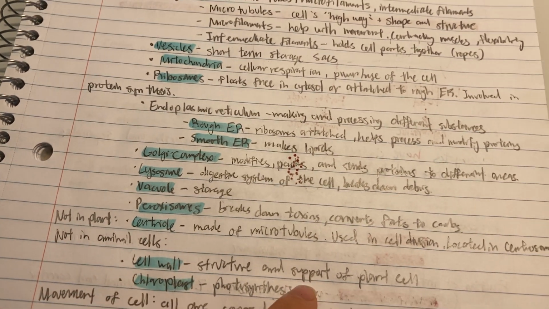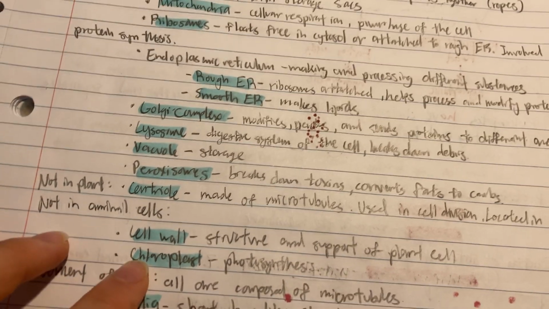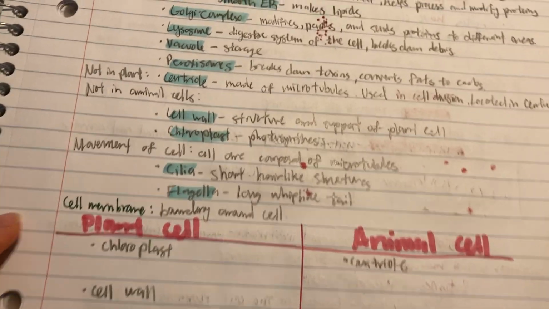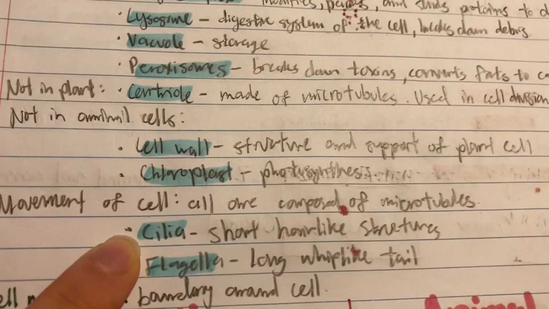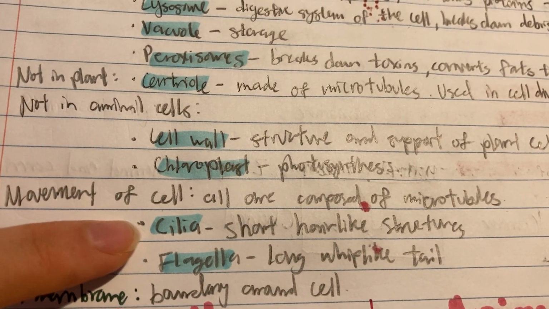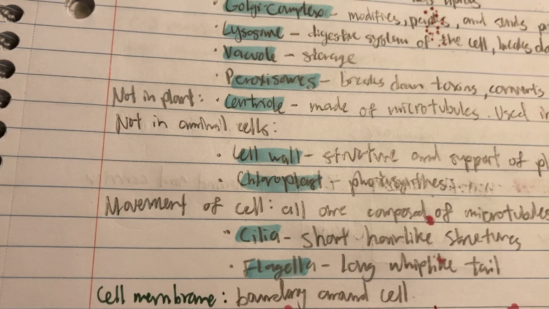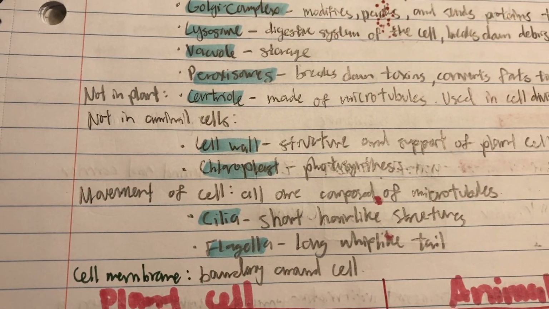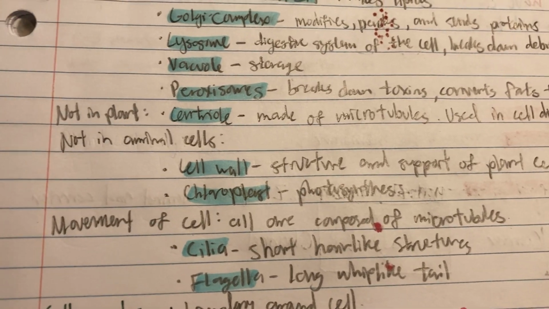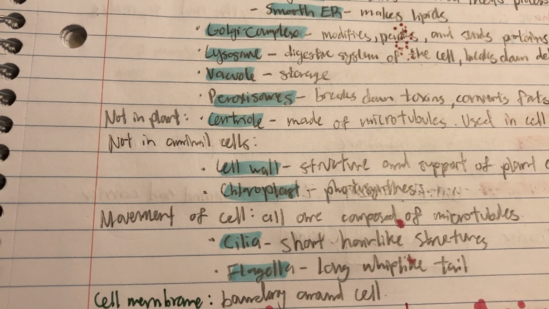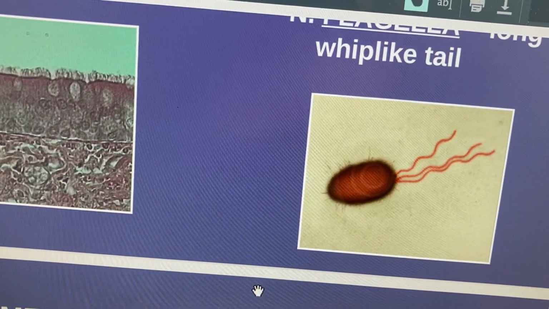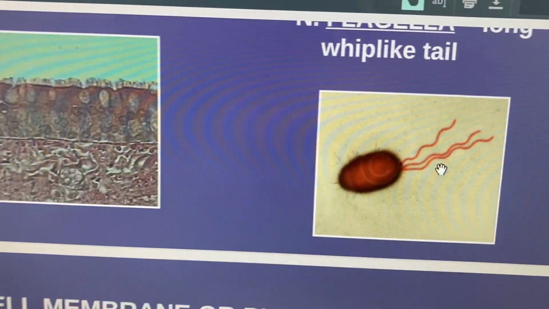The cell wall gives structure and support to the cell, and the chloroplast is where photosynthesis happens. Okay, and then the other two organelles are for movement, and they're made out of microtubules. First we have cilia, which are short hair-like structures. They basically push stuff and move it. And then the flagella is a long whip-like tail. An example would be a sperm. You see over here how it's like a tail that makes it move. A sperm cell would have a flagella.